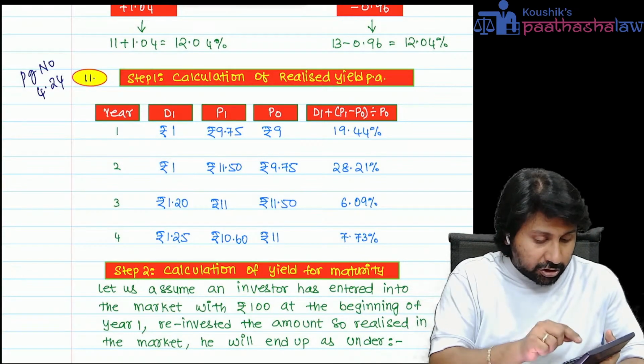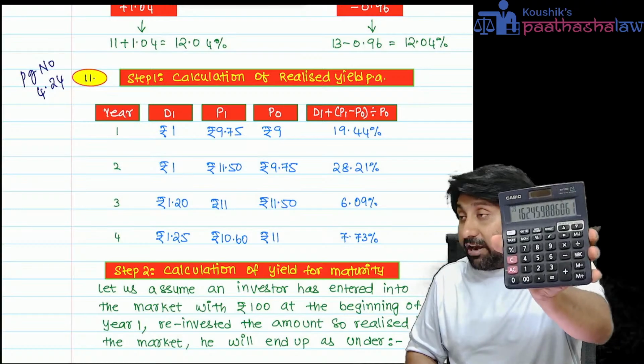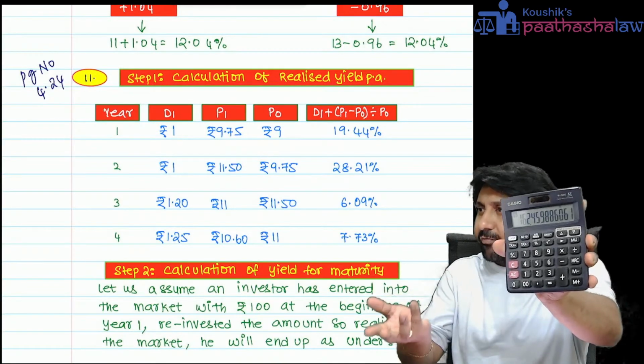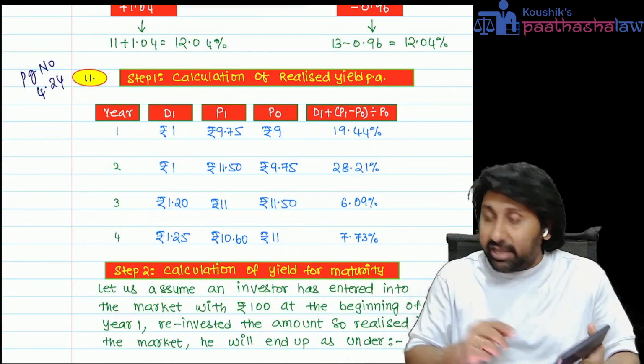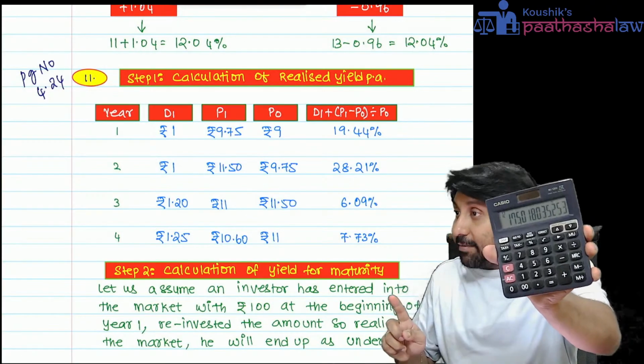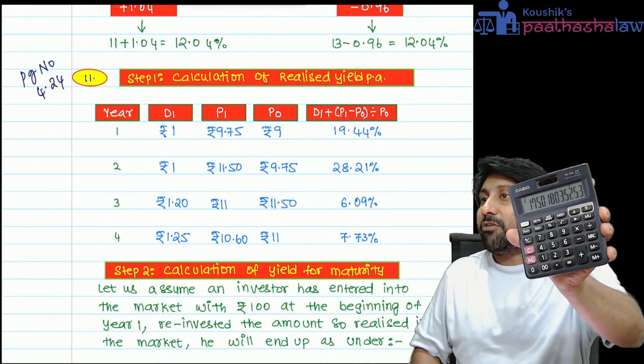Again, I made 6.09%. My 100 rupees has become 162.45, or 162.46, at the end of the third year. Plus again a 7.73% return I made. My 100 became 175 rupees at the end of 4 years.